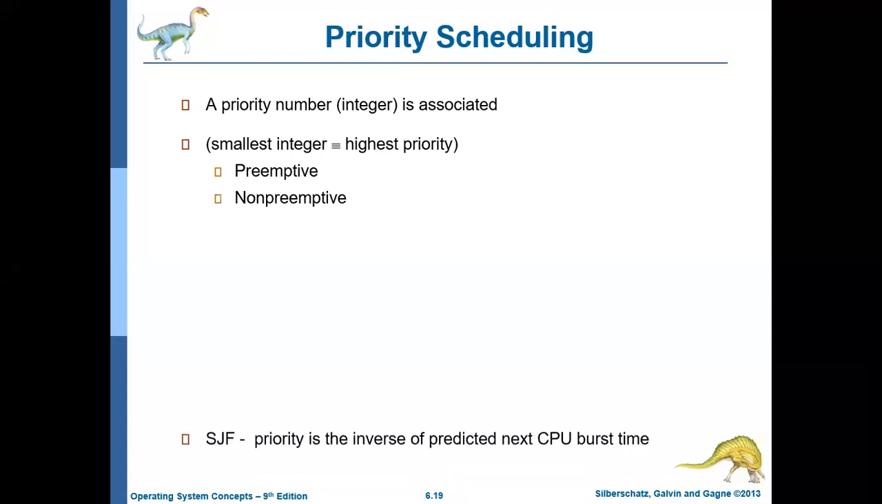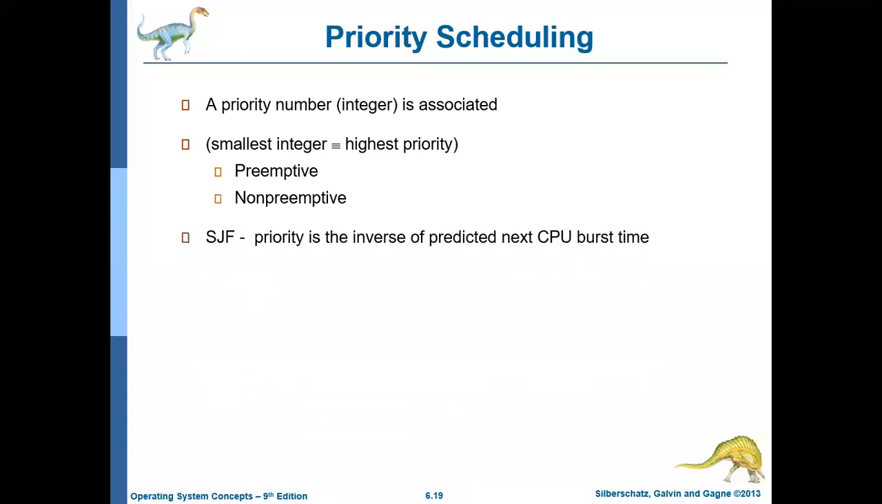As we already said, SJF is a special form of priority scheduling algorithm where the priority is nothing but the CPU burst, and the SJF priority is inversely proportional to the CPU burst time.